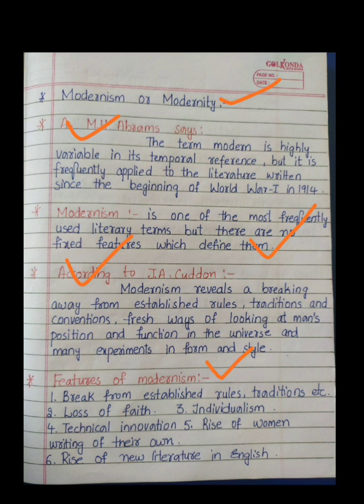Then we have the fifth point, as you can see here, rise of women. Women writers were growing day by day. Initially, there were very few women who wrote, and those books also were sometimes published, sometimes read. But when modernism started, the rise of women started. Women started writing on their own instead of just reading the novels written by male writers. Then the sixth point, rise of new literature in English. When new people are writing, when the thoughts are new, obviously there will be new literature.